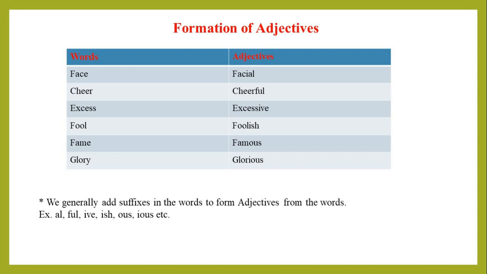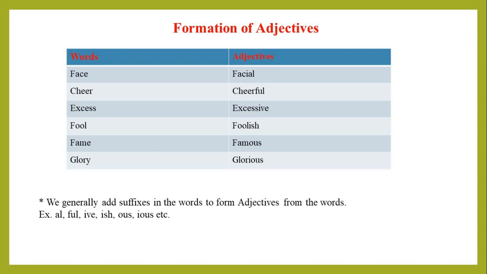Now we will know about formation of adjectives. So students, as you can see in this table, the words that are formed into adjectives are like face to facial, cheer to cheerful, excess to excessive, fool to foolish, fame to famous, and glory to glorious.